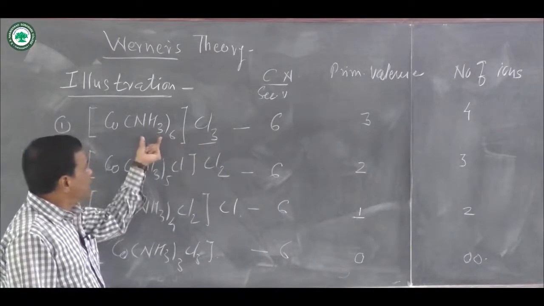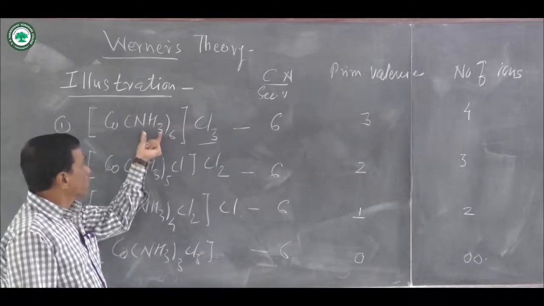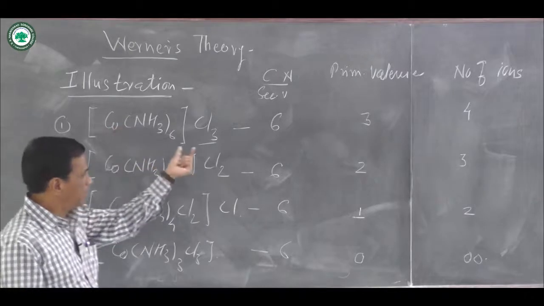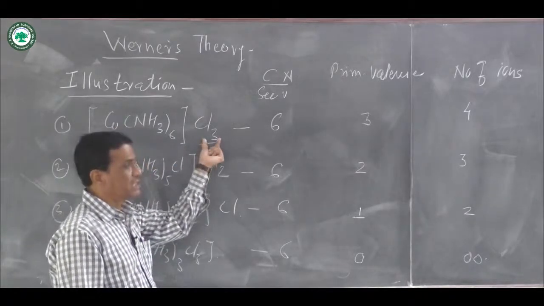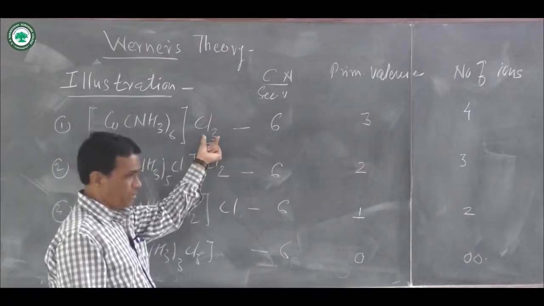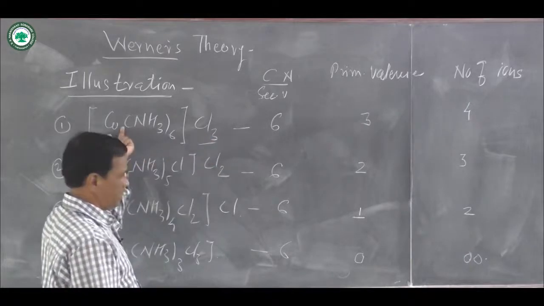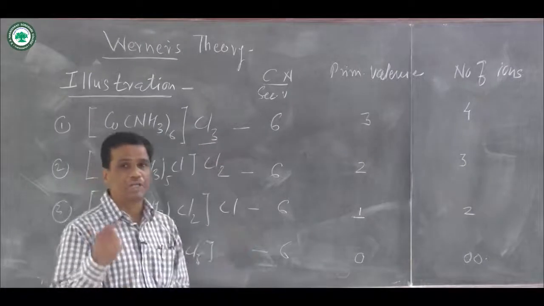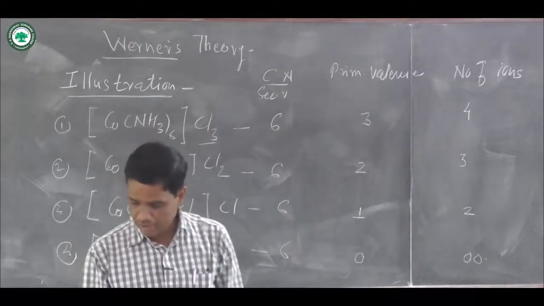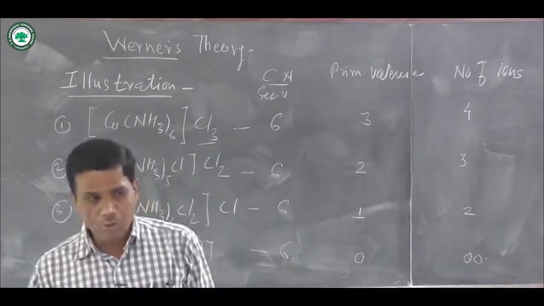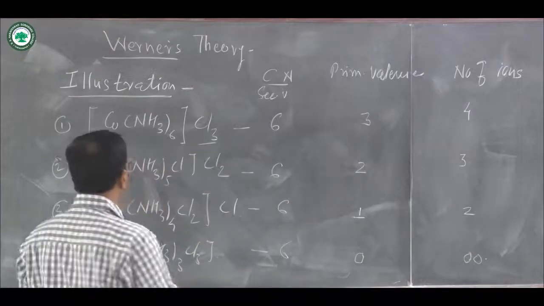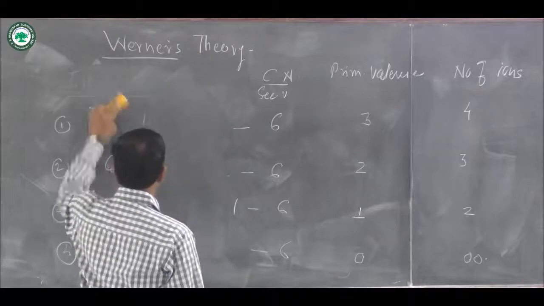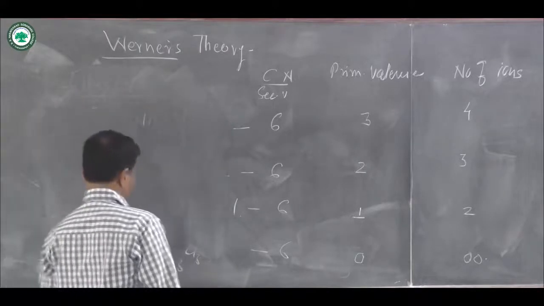This indicates there is a strong bond between these NH3 ligands and the central metal ion, and this indicates 3 chloride ions are weakly bonded with the central metal ion, and primary valencies are therefore represented outside the square bracket. Then the next point is, what are the comparison points between first pair and second pair of coordination compounds?